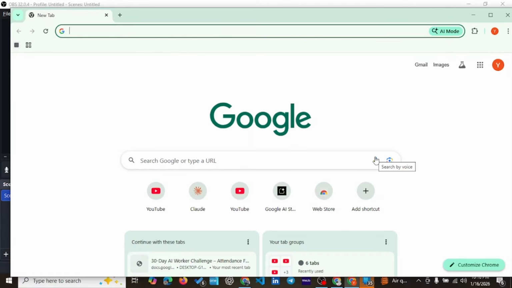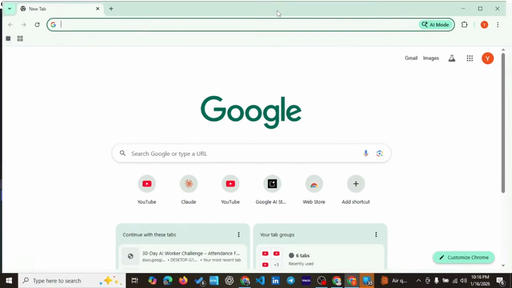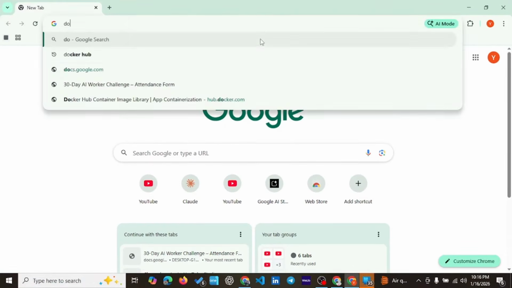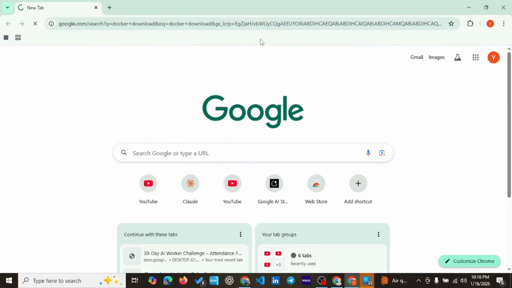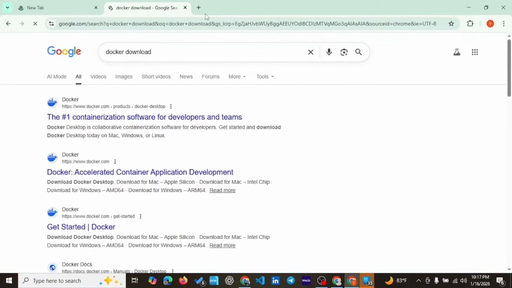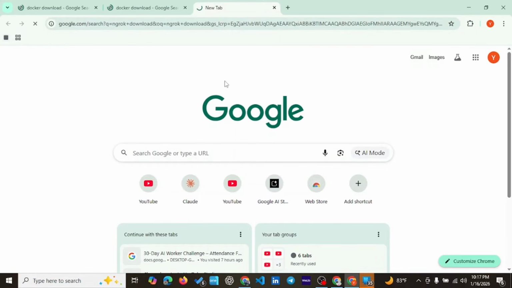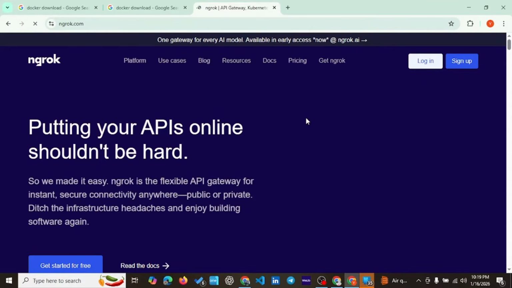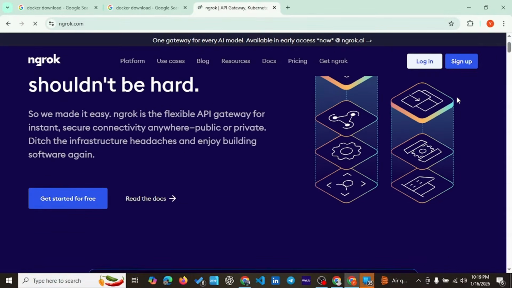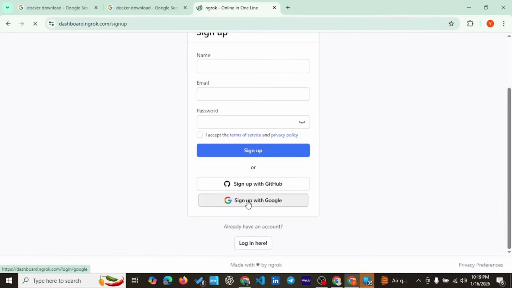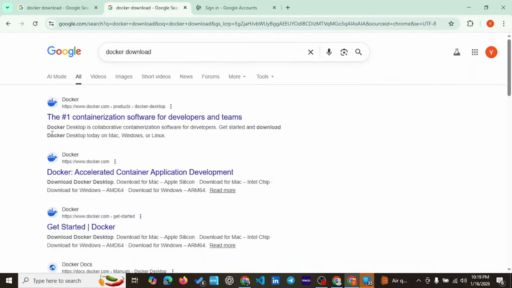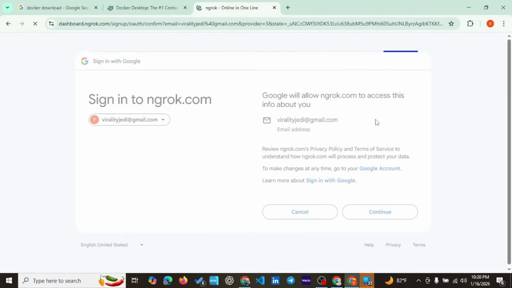So the first thing we'll be doing here is to install Docker. You just open up any search engine and type Docker download. Let's go. All right, so we open another one and say ngrok download. Okay, you can install ngrok. Now let's sign up a new ngrok account, and let's say we're using Google. While that is running, let's come back to Docker, and then we have Desktop. Yes, should be this. So come back here to ngrok.